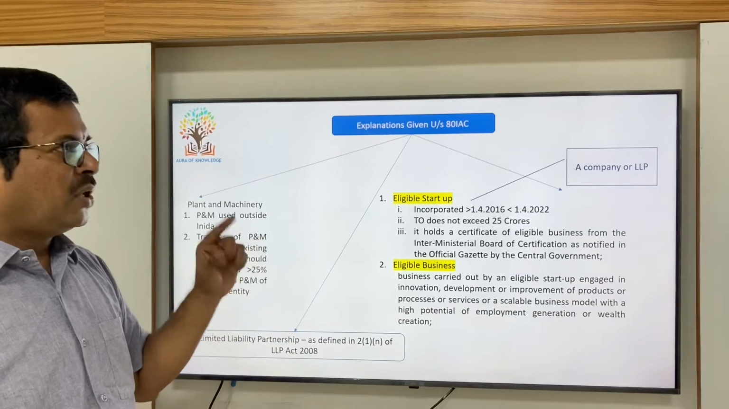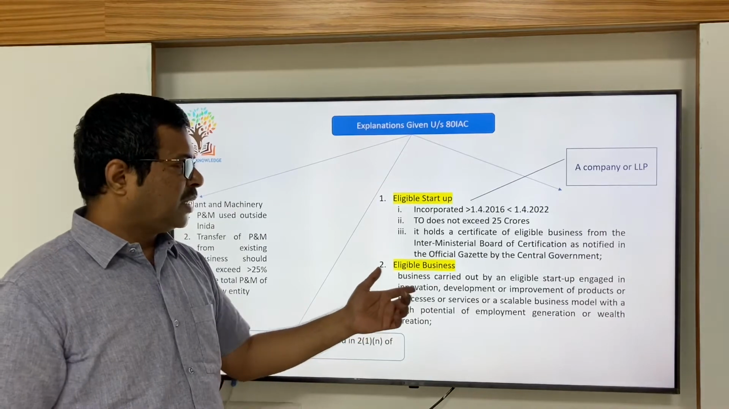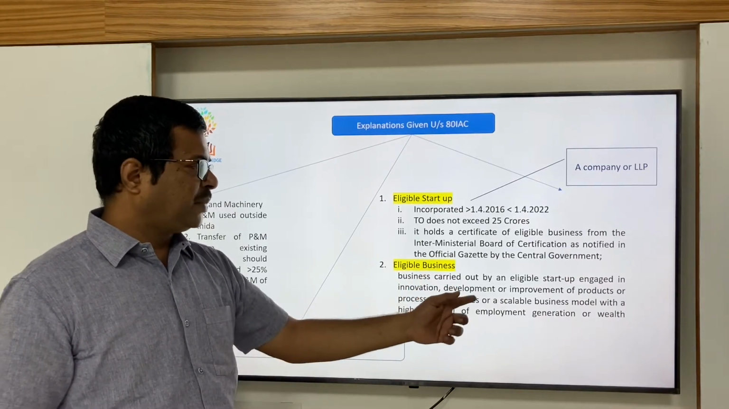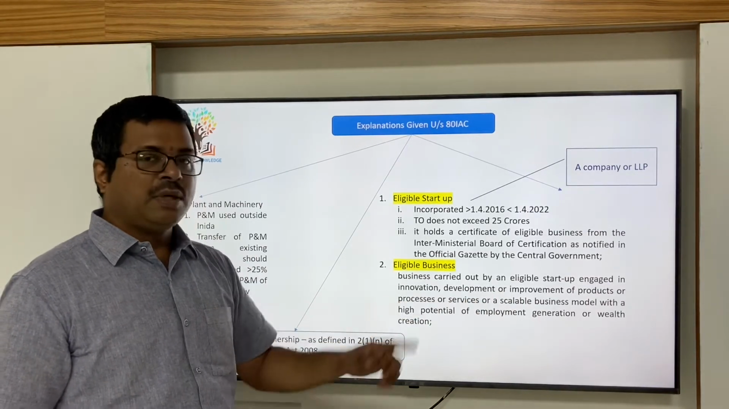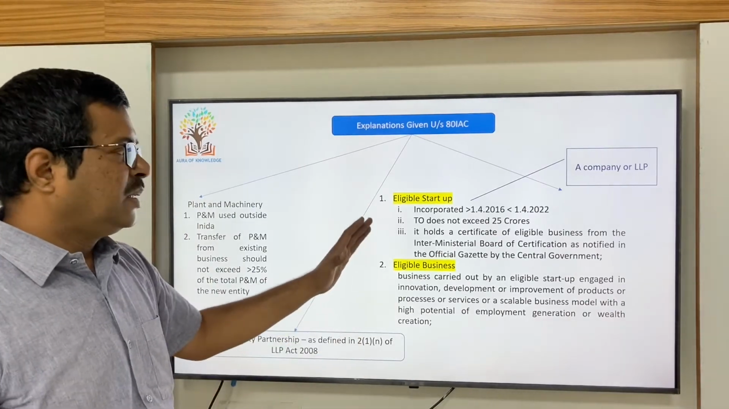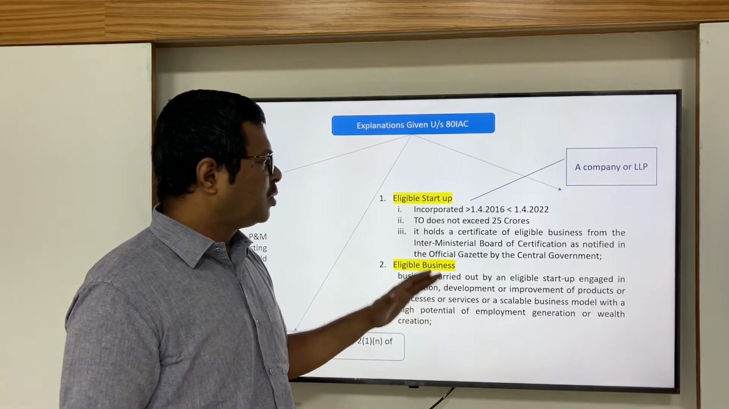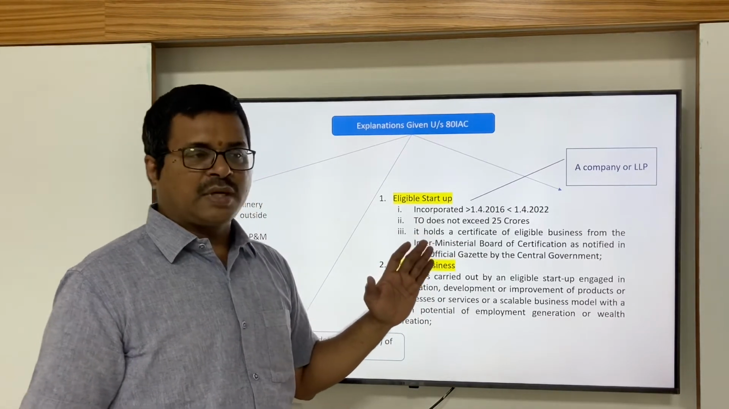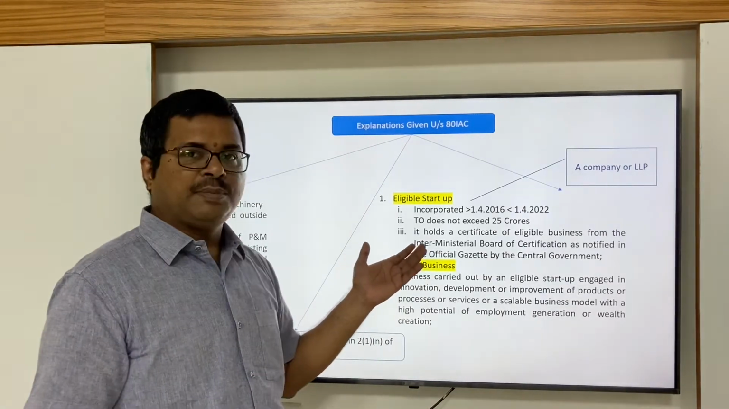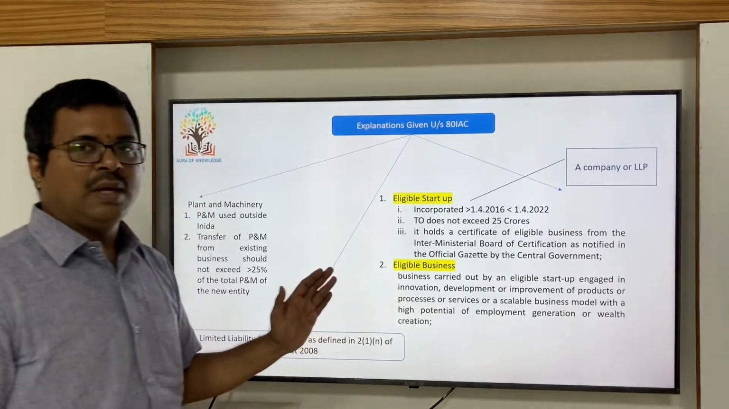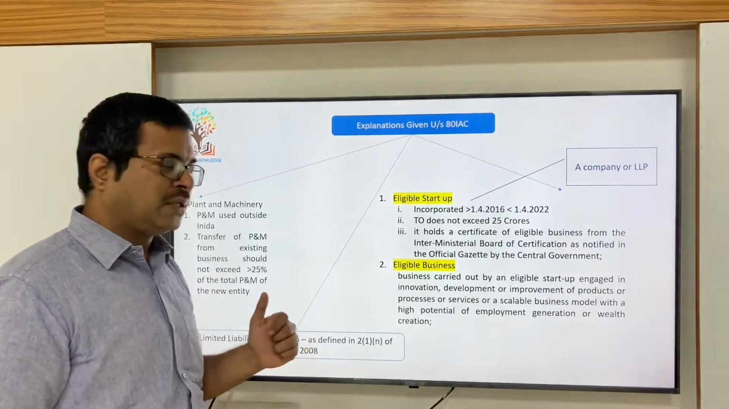And they have defined what is an eligible business. All businesses will not be considered. You have to remember that the eligible startup should be engaged in innovation, development or improvement of products or services or a scalable business. Then only this particular startup will be eligible for deduction. Of course, this criteria is almost verified by the Inter-Ministerial Board of Certification. However, it is our responsibility before claiming this particular deduction, and an application has to be made to claim this particular deduction as well.